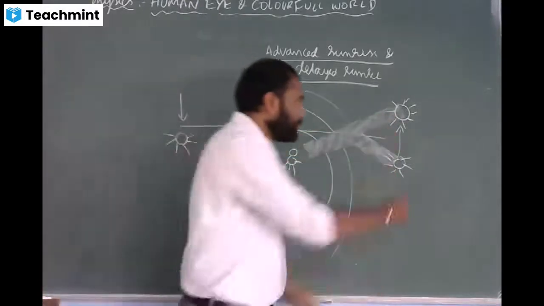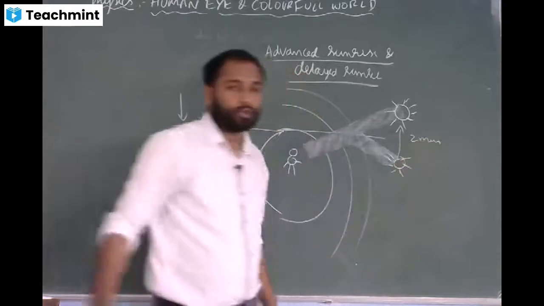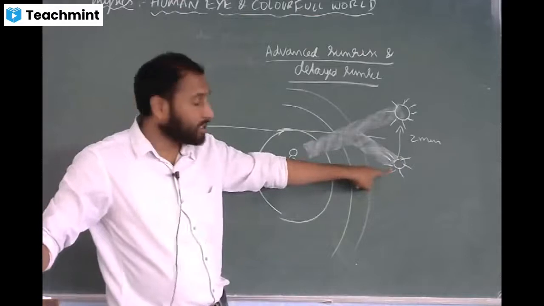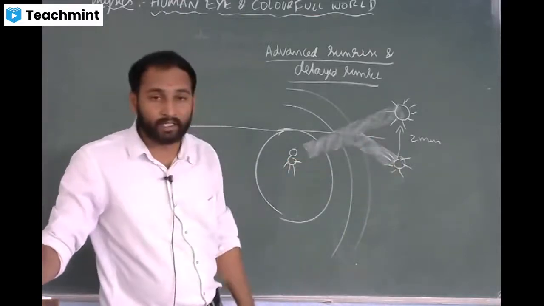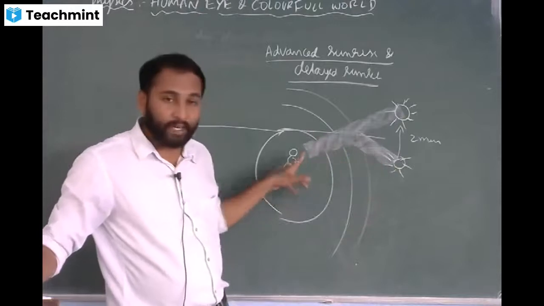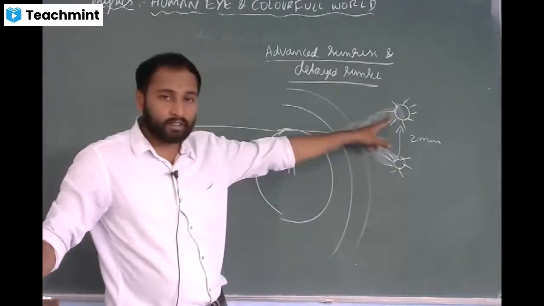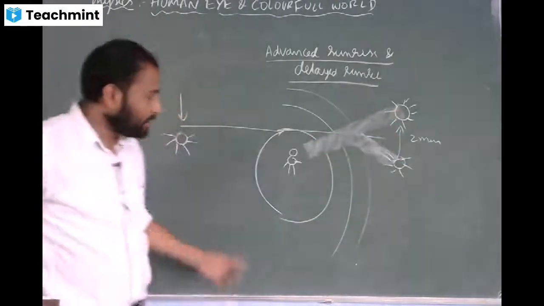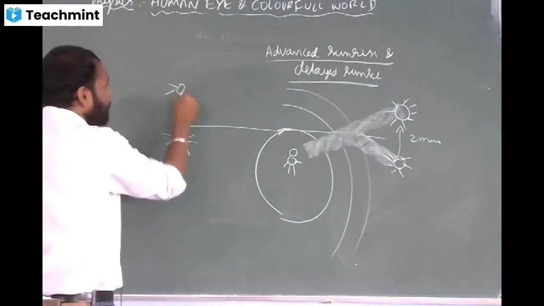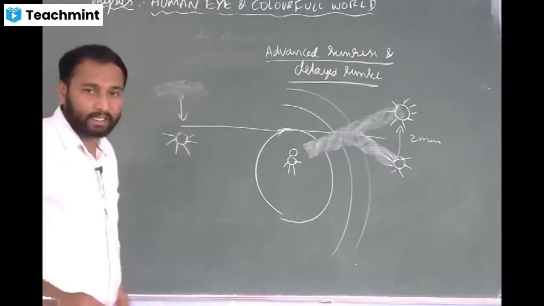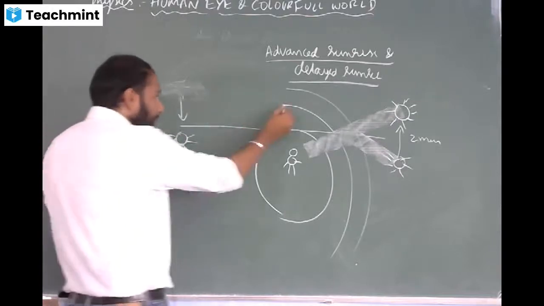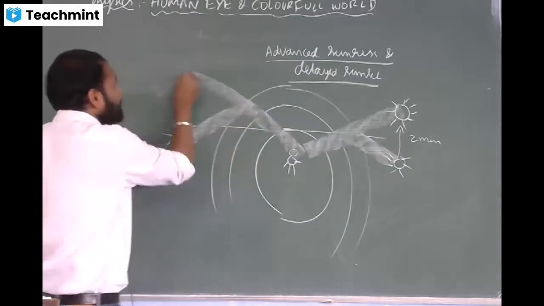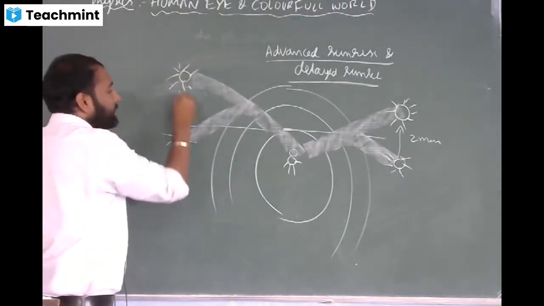The time difference is about 2 minutes. This is what we call advanced sunrise. The actual crossing of the horizon by the sun we call sunrise, but due to atmospheric refraction we see the sun early, that is 2 minutes before. Also here, the sun will be at this point. Sorry, the sun has already set. Due to atmospheric refraction, you will still be able to see the sun at this point. This is why we call it delayed sunset.